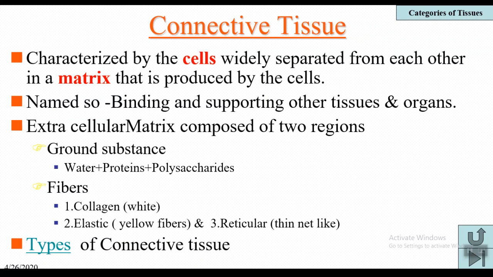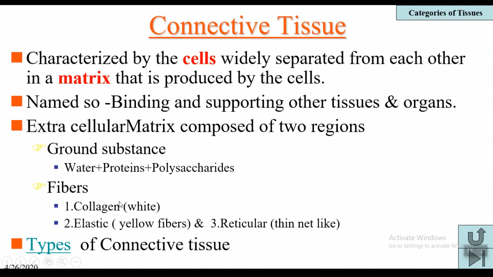The matrix is again a peculiar character of these connective tissues, and it is so named because of its particular property of binding and supporting. Because of this binding and supporting property, it is called connective tissue. It binds and supports other tissues and also other organs. The extracellular matrix of connective tissue is composed of two regions, the ground substance and the fibers. The ground substance includes water, proteins, and polysaccharides, and fibers include the collagen fibers, elastic fibers, and reticular fibers.